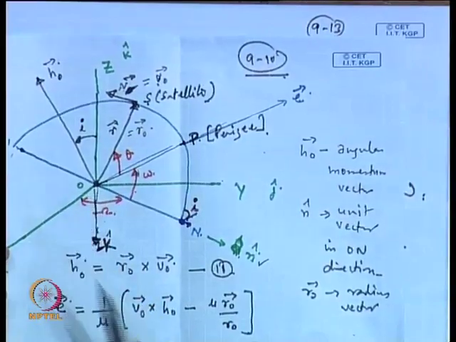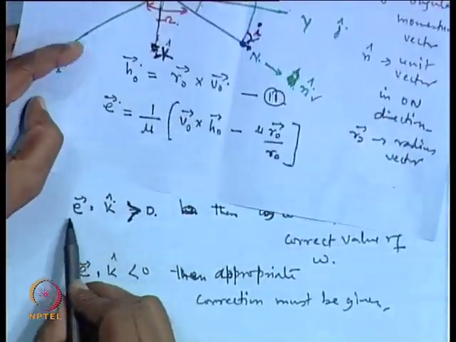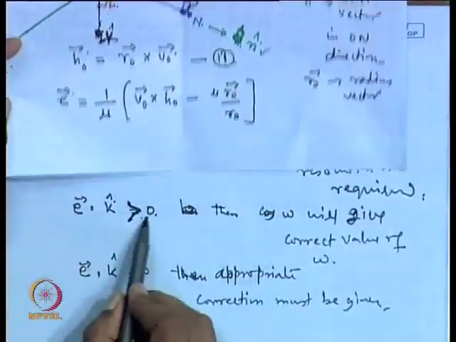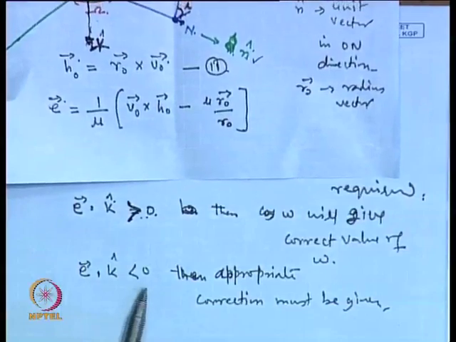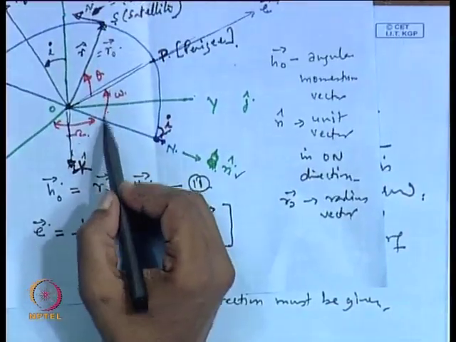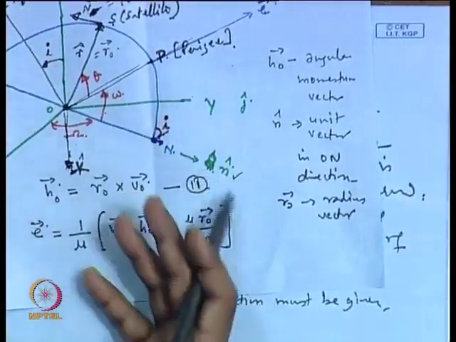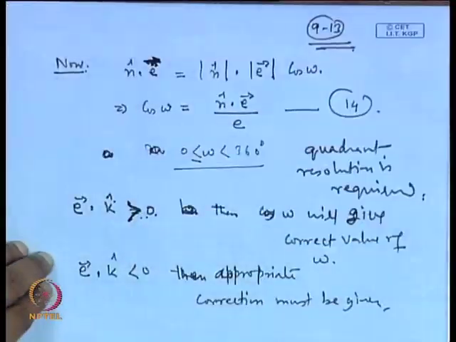Therefore, it is indicating the condition that if the E dot k dot product is greater than 0, then obviously omega is lying up. If this quantity turns out to be less than 0, this simply indicates that omega is lying below this line, and accordingly you can take the decision.